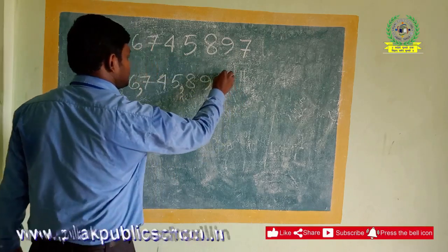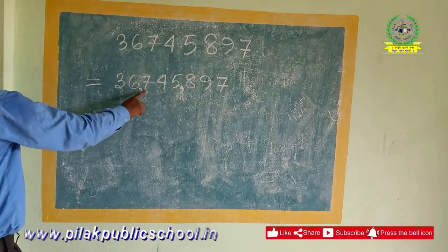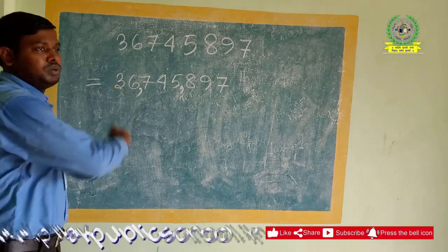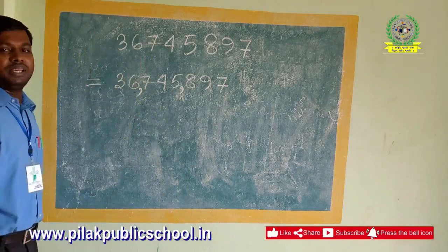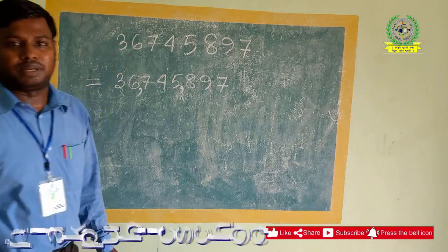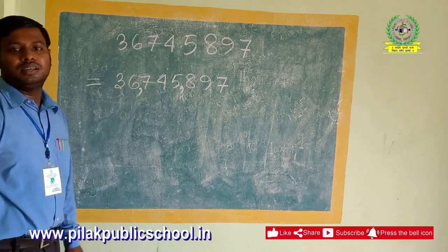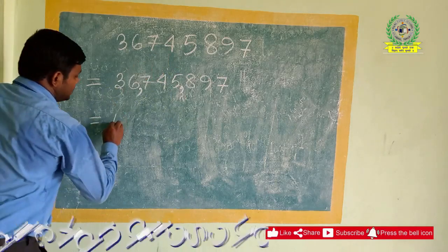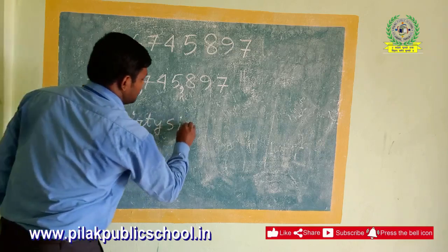First we count the ones place, then tens place, then hundreds, then thousands, then 10,000, then 100,000, then millions, 10 millions. So the number finishes up to 10 millions. That means the number is 36,745,897. We will write the naming of this whole number in the international place value system. The name of this number is 36 million